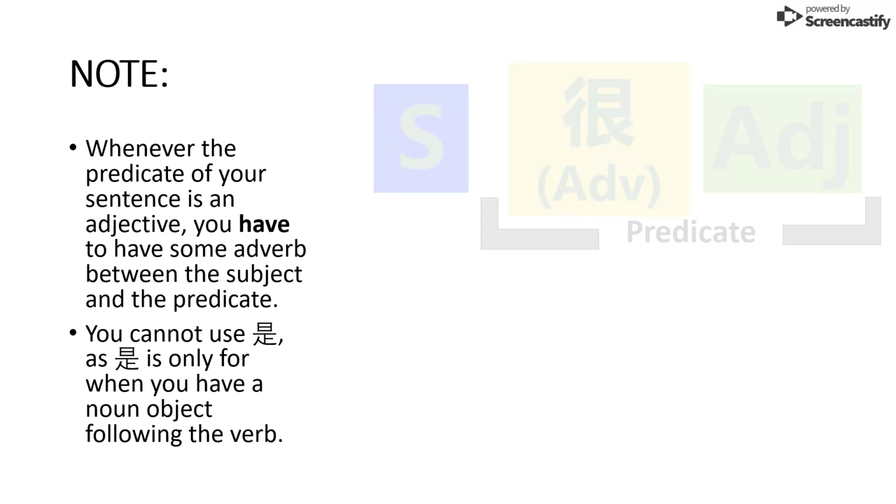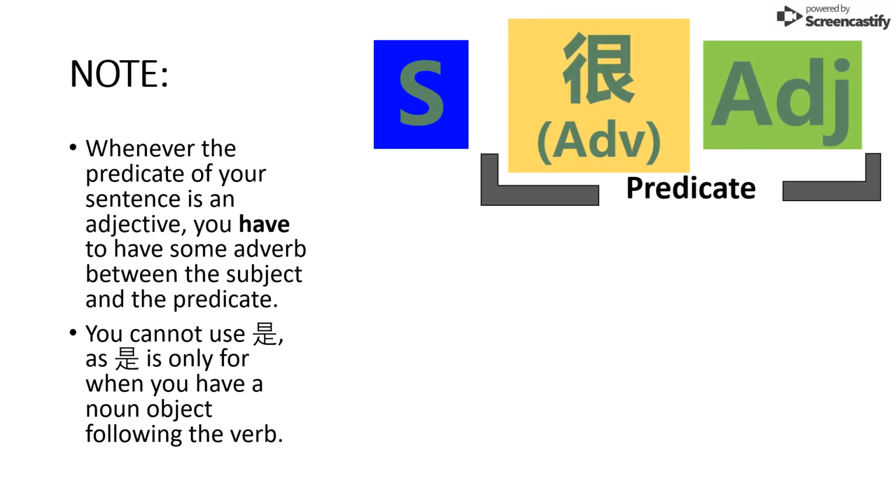And 很 is the most basic of these adverbs that we use between the subject and the adjective. So we have one sentence structure, which is our subject, followed by some adverb, most commonly 很, followed by an adjective.